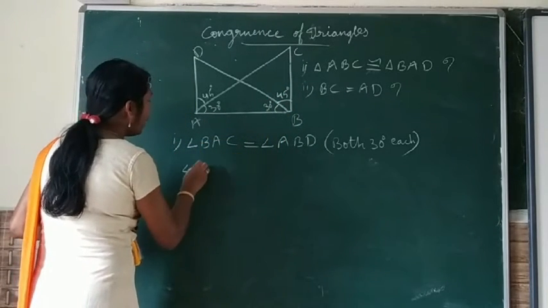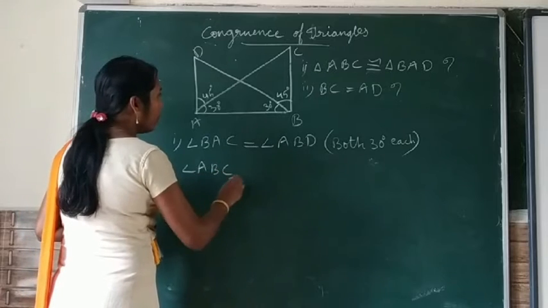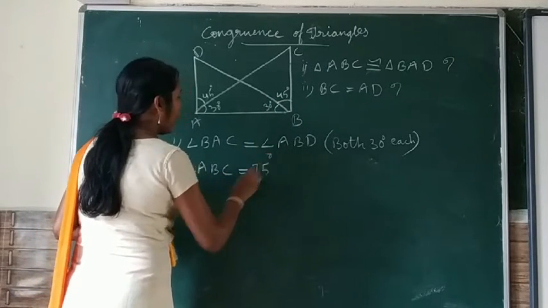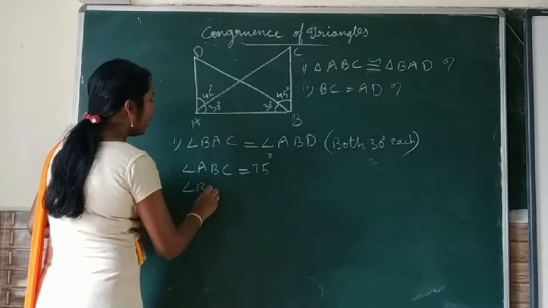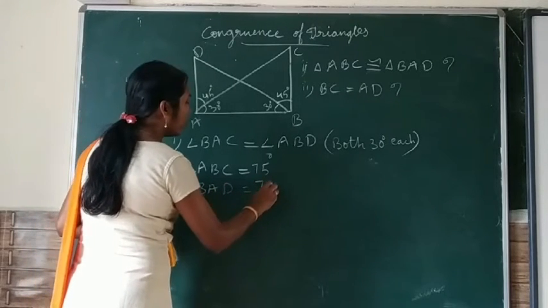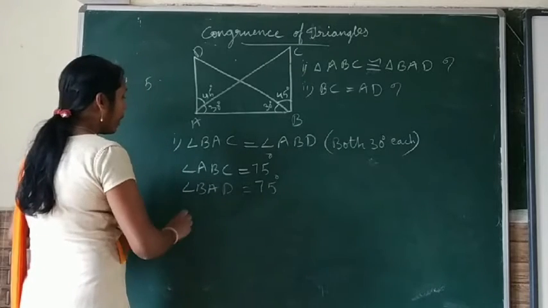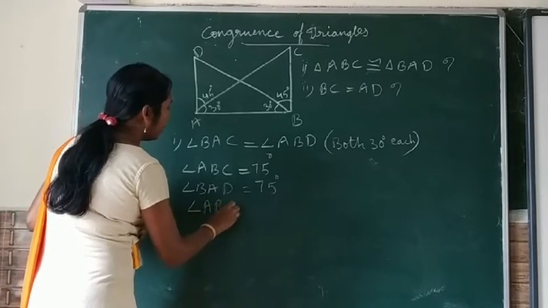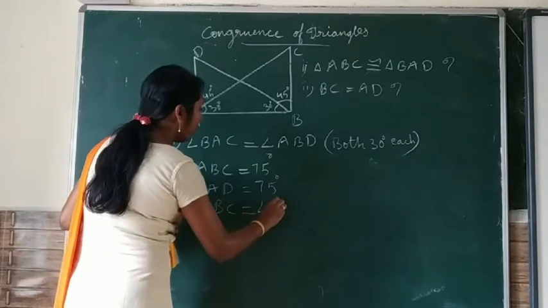Hence, angle ABC is equal to 30 plus 45, 75 degrees, and angle BAD is also equal to 75 degrees. That means angle ABC is equal to angle BAD.